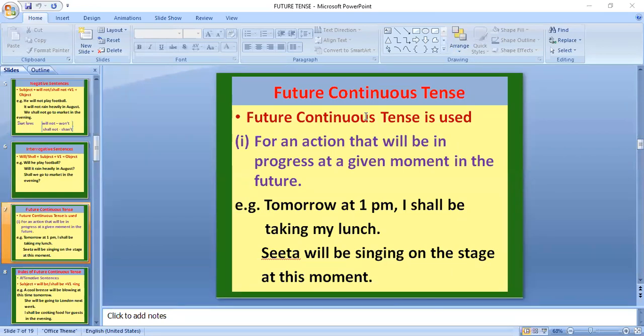Yes, Ashish, roll number 36, raising hand. Yes, beta. Explain this tense. Good morning, ma'am. Good morning. Continue with the explanation. Here comes future continuous tense.